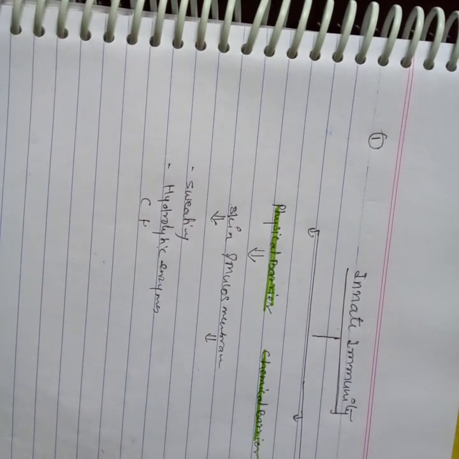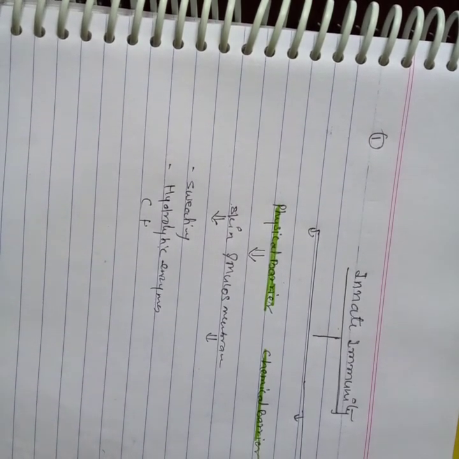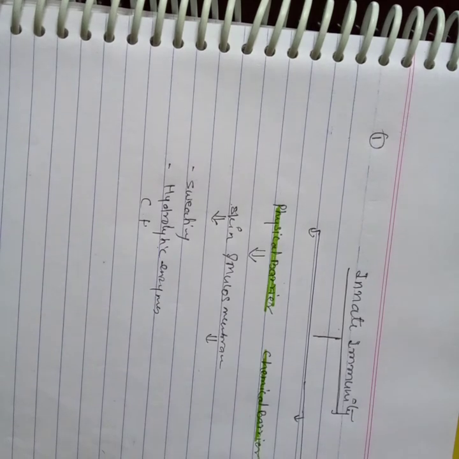So you can't confuse colostrum and mucous membrane. Colostrum and mucous membrane both contain the antibody IgA in a large quantity compared to other antibodies. So, clear? This is the physical barrier against the pathogens. Now, chemical barriers.